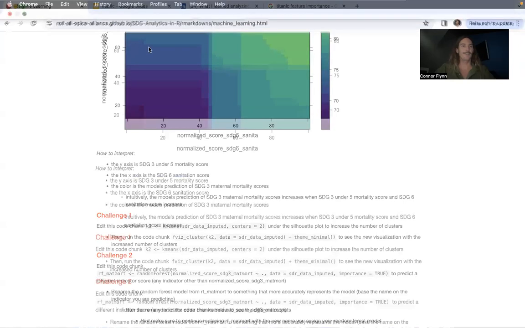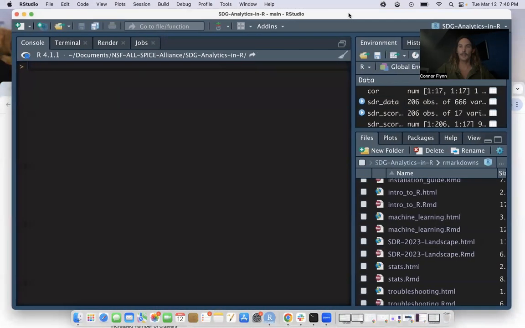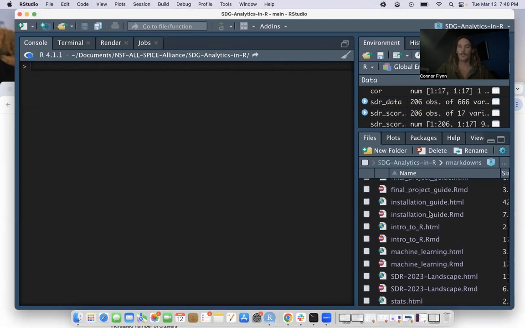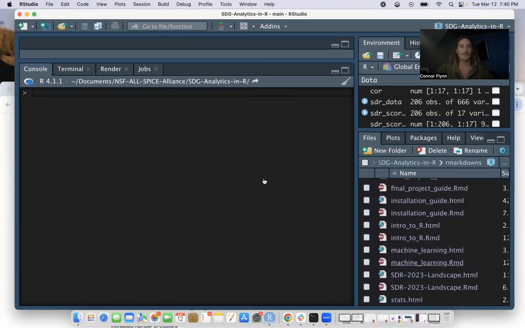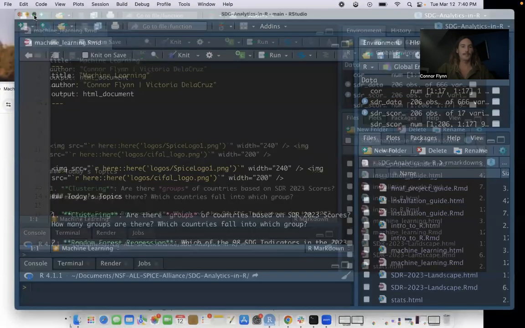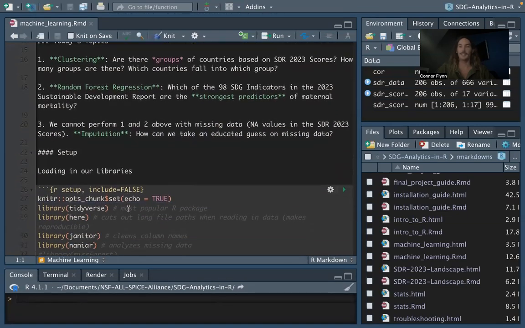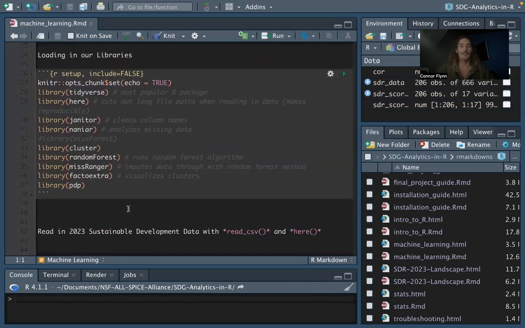So when we go to RStudio, we start here in our SDG analytics in R, and we can navigate to the R markdowns folder, and we should have our machine learning.rmd. And here we have the topics and the text that we see in the website. And here are the packages we use.